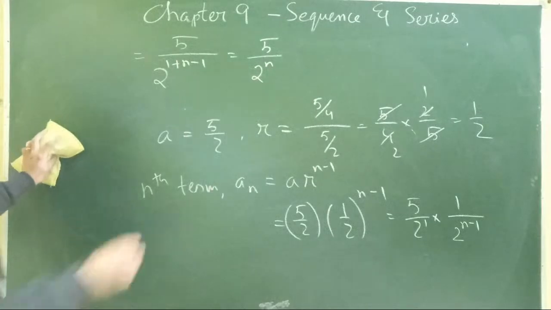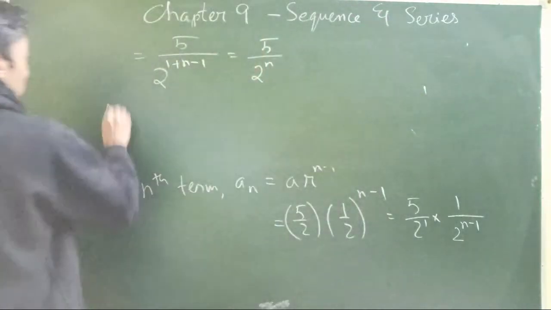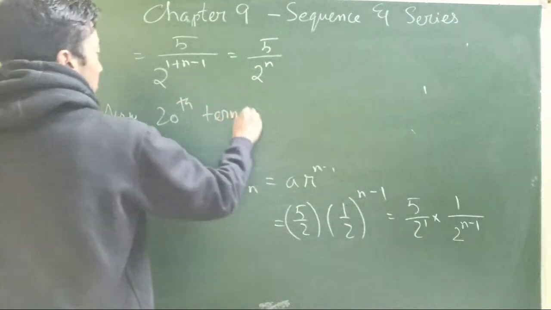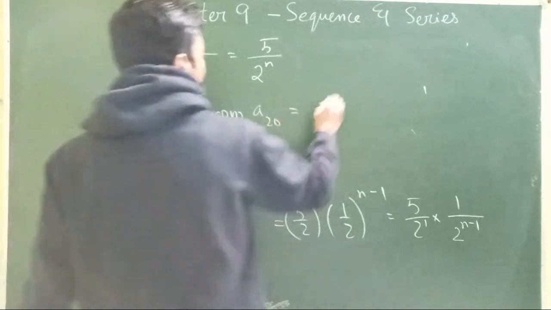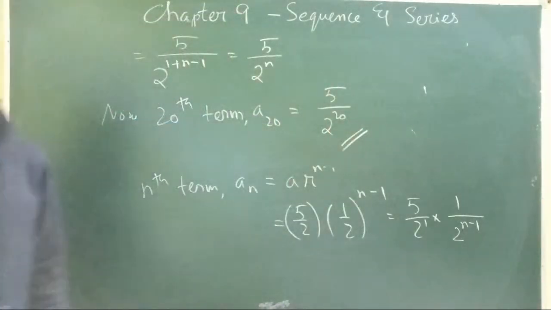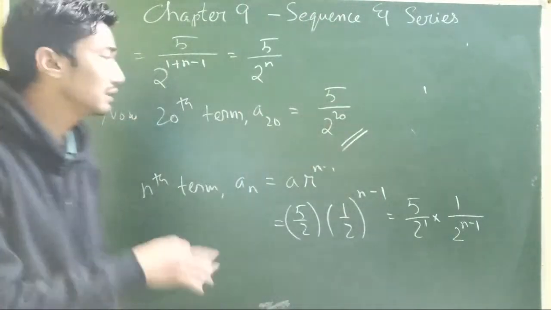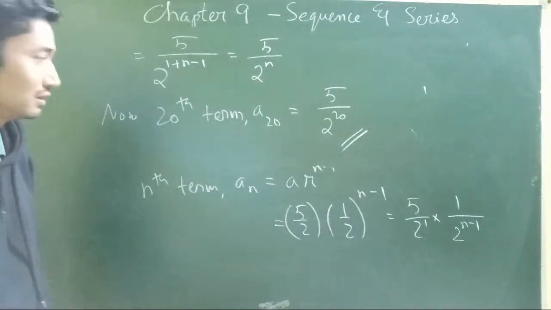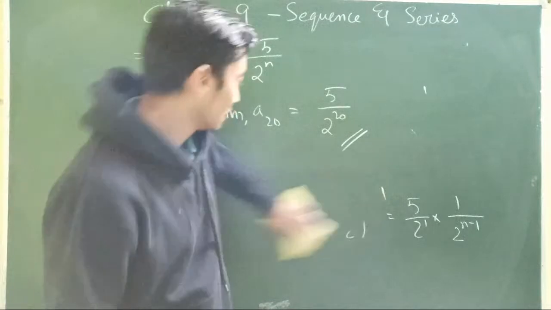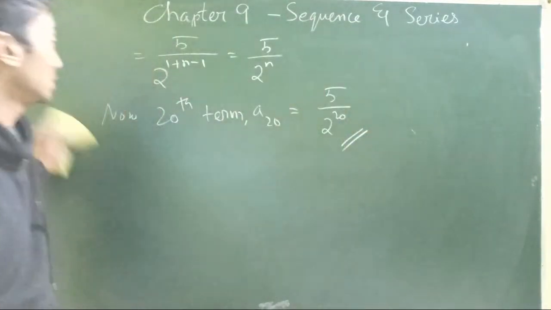Okay. Now let's go for the 20th term. A20 will be simply 5 by 2 power 20. No need to calculate 2 power 20. Of course, if you have all the time in the world during the exams, okay, you can use your calculator, you can multiply, but leave it there. Who is going to do all of that? Only when the exponent becomes very big.